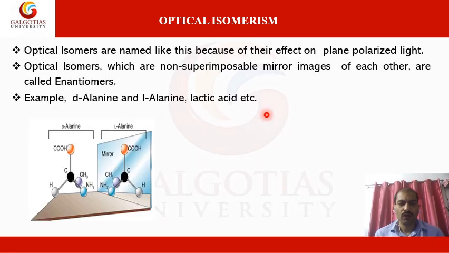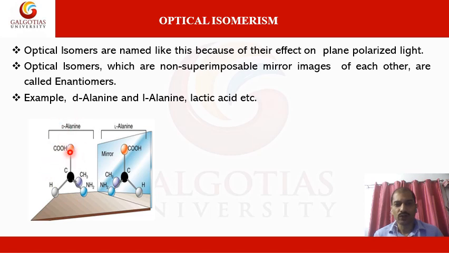Now coming to optical isomerism, these are optically active. If a compound is optically active, it has a chiral carbon, which we discussed in an earlier class. Optical isomers are named like this because of their effect on plane polarized light. They can rotate the plane polarized light either dextrorotatory or levorotatory. This is an example of D-alanine. Once you place a mirror in between, you can see its mirror image, and these have different optical properties.